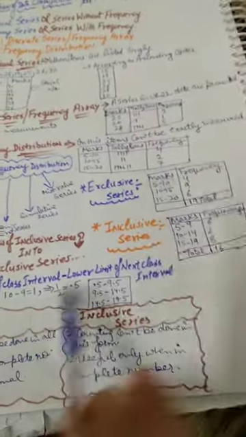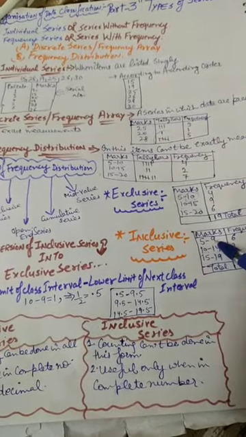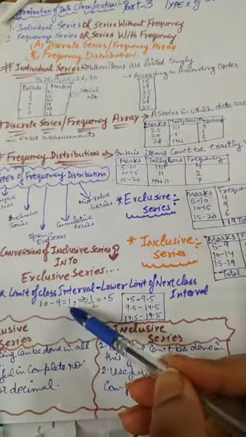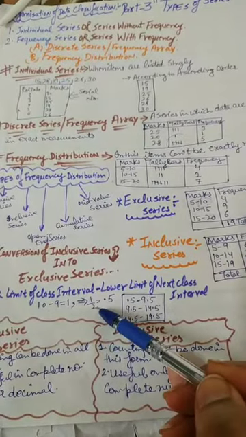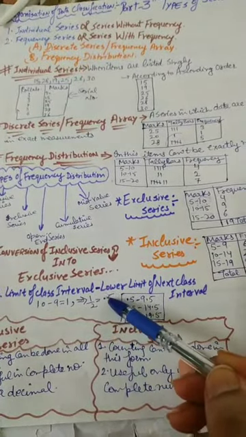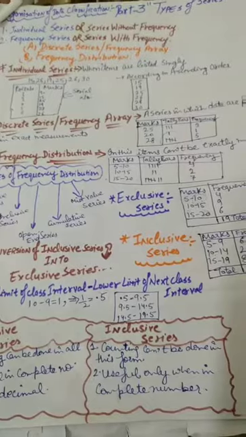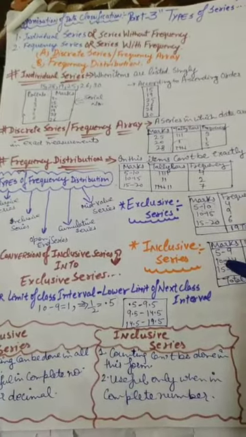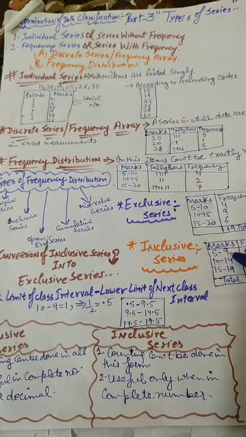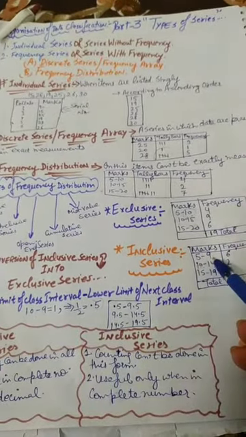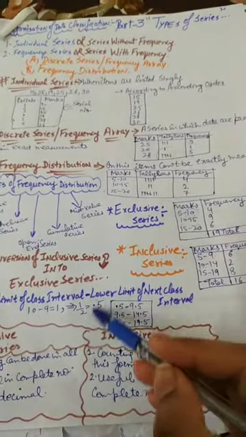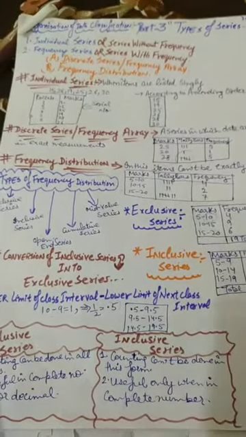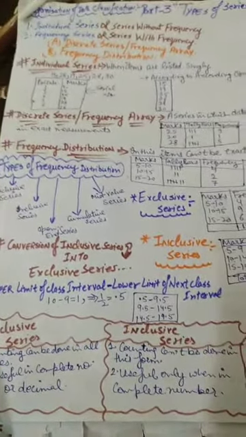We have to subtract: 10 minus 9, what comes? 1, and divide by 2. The answer is 0.5. This is the rule. You have to take the lower limit of the next class minus the upper limit of the previous class, divide by 2, and this is our answer.